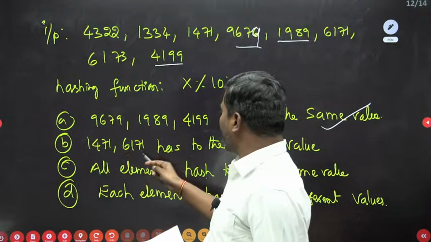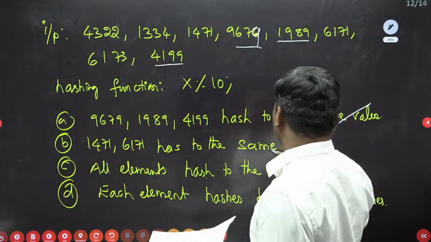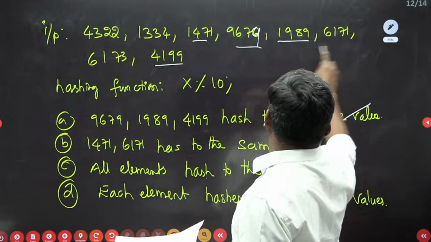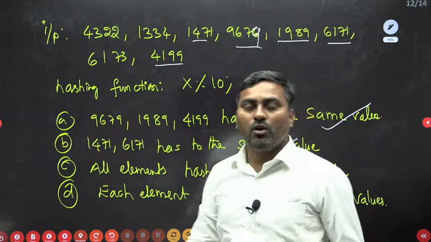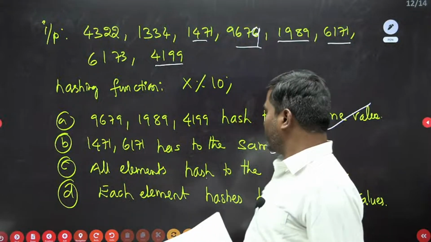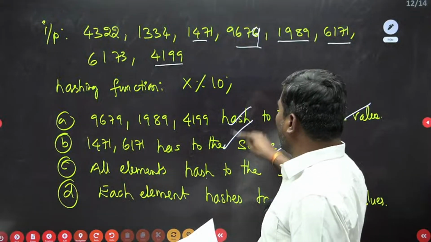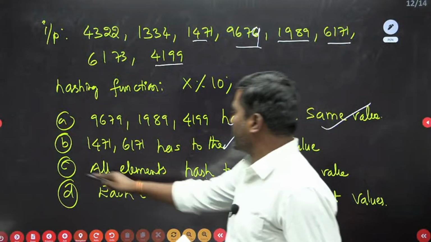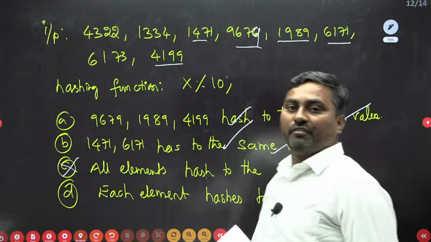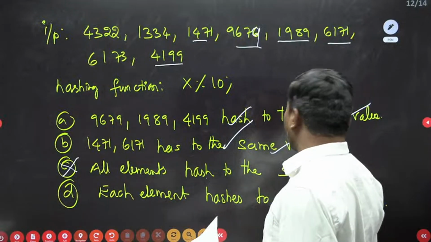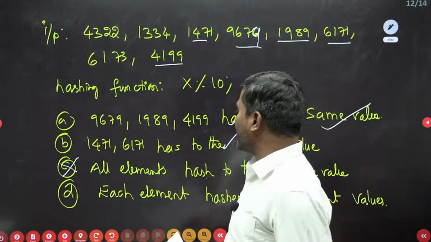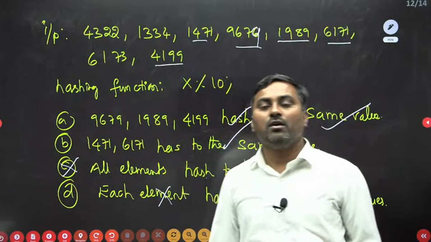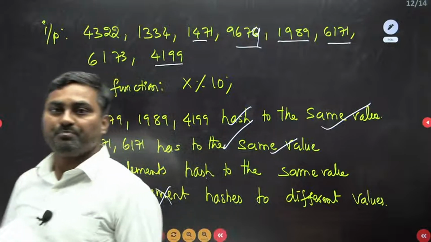1471 and 6171 hash to the same value. In this case you will get index value 1 for both, so both go to the same index value. This is also true. Since these two elements go to the same index, not all elements go to different indexes, so option D is eliminated, and not all go to the same index, so C is also eliminated. Hence, options A and B are the right answers for this question.